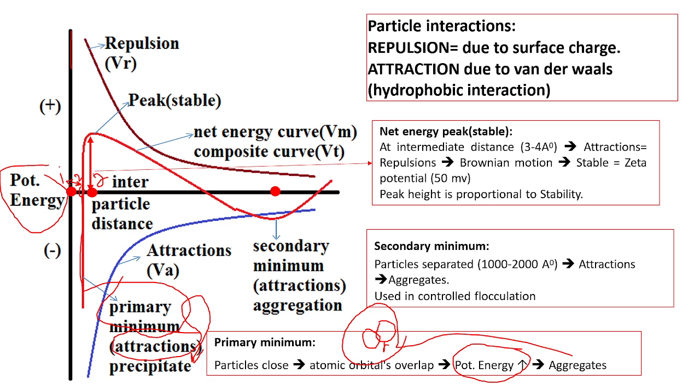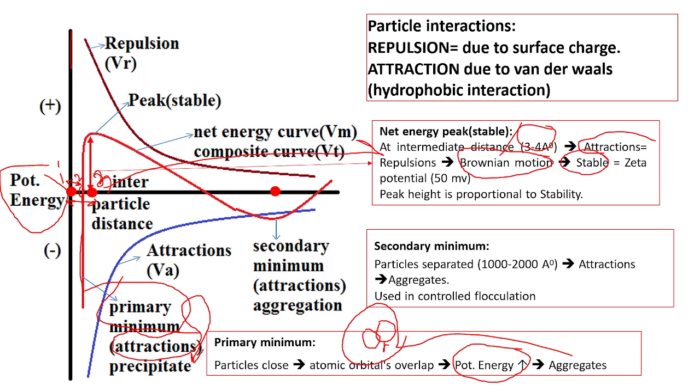This is particle 1, and this is particle 3 I have taken. I have increased the distance between these two particles to this one. At this distance, what is that exact distance? It is nothing but 3 to 4 angstrom, where attraction is equal to repulsion. Both attraction and repulsion become equal. Because of that equal attraction and repulsion, the particles may exhibit the Brownian motion. Hence, the system will get stability.